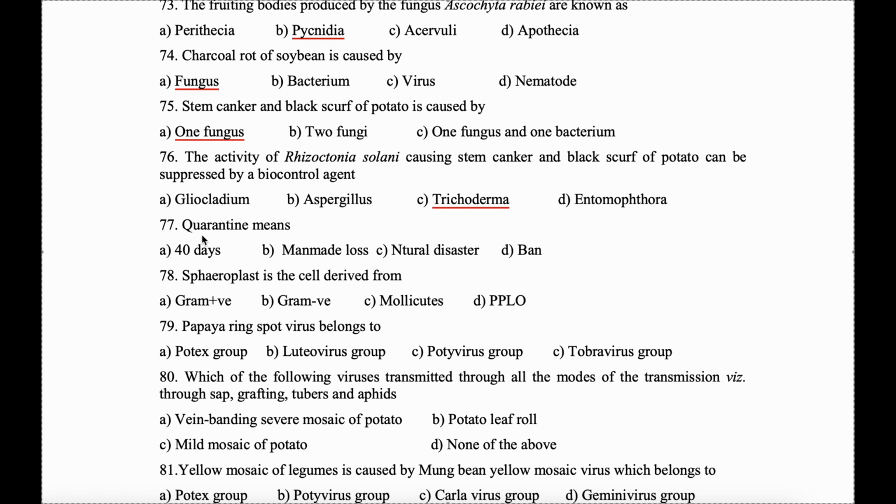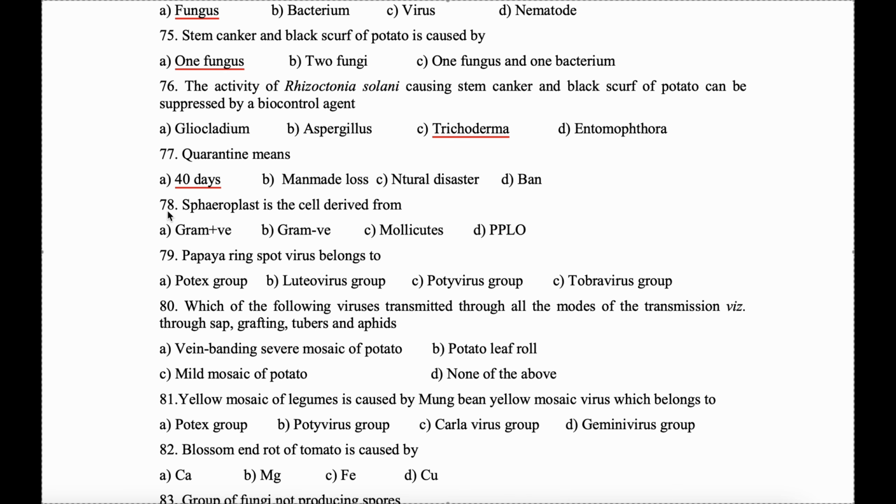Question 77. Quarantine means 40 days, 40. 78. Spheroplast is the cell derived from gram-negative bacteria. Whereas, if the question would have asked protoplast, then in that case, it will be gram-positive. 79. Papaya ring spot virus belongs to potyvirus group.